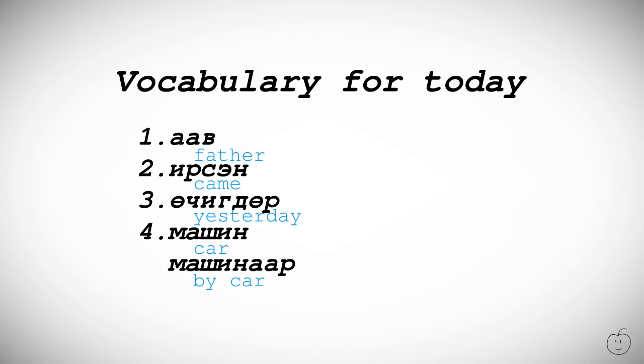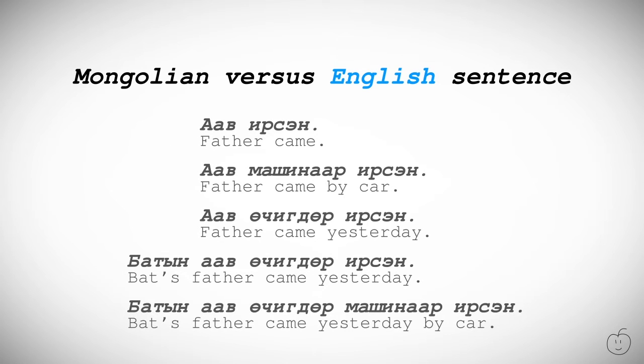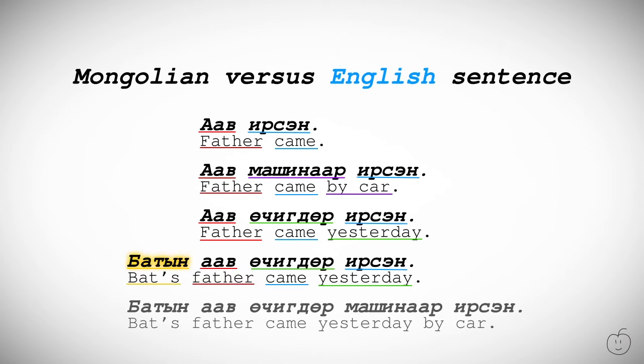Mongolian word order is quite different from English. I want you to observe it yourself. Here are the example sentences. Av irsen. Av machinar irsen. Av uçuktur irsen. Batting av uçuktur irsen. Bat is a common male name and it's a masculine word, so we're using masculine suffix in. Batting av uçuktur machinar irsen.